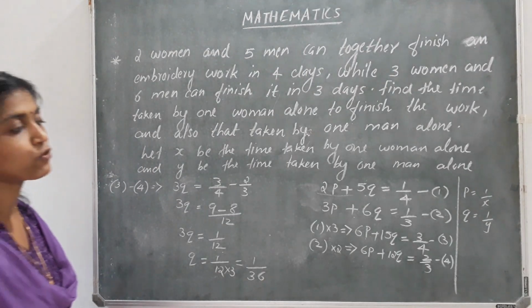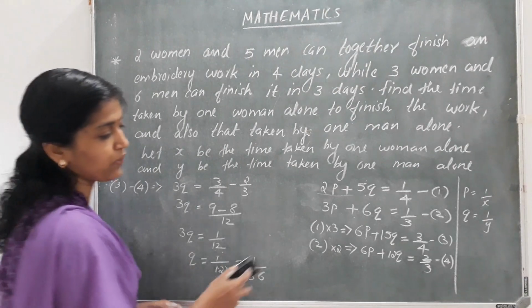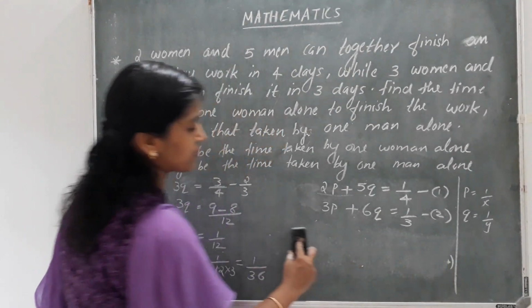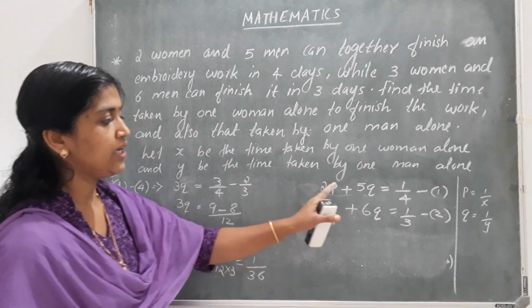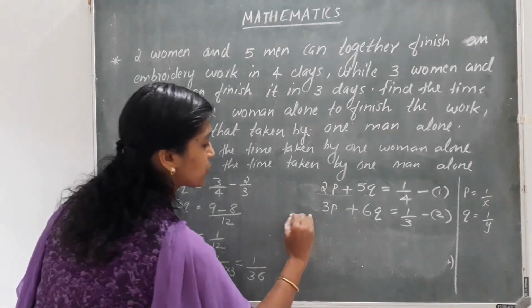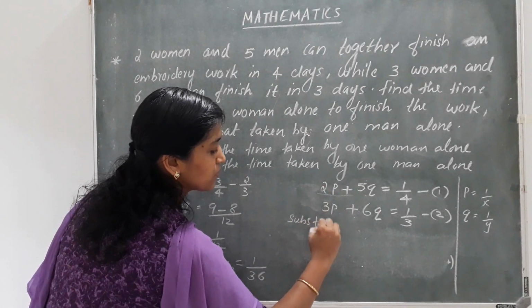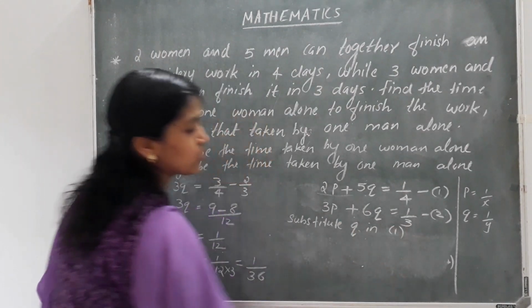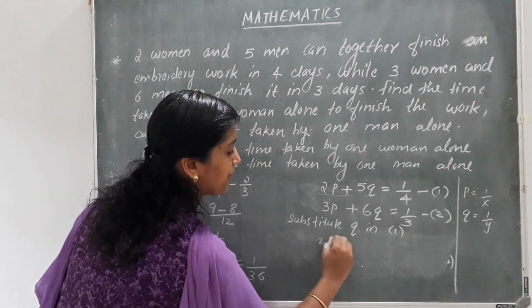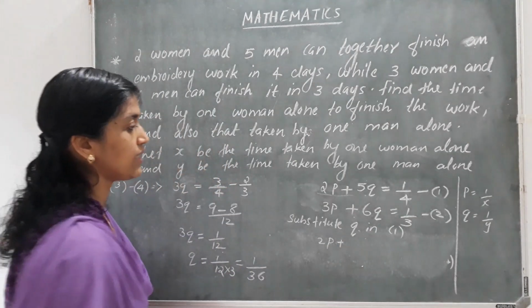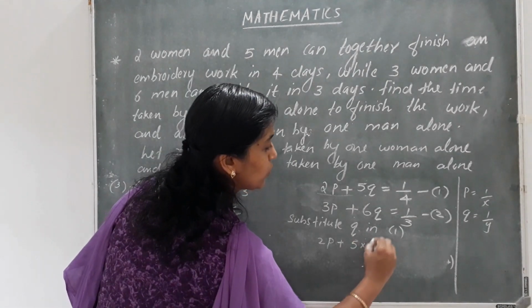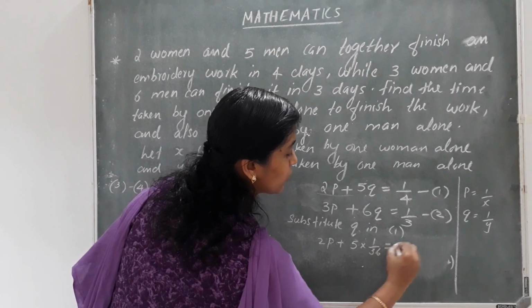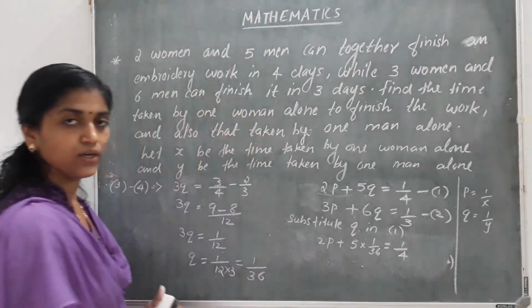Now we have to substitute it in any one of the equations. So we are going to substitute q in equation number 1. So what do you get here? 2p plus 5q, that is 5 into 1 by 36, that's equal to 1 by 4. Clear?